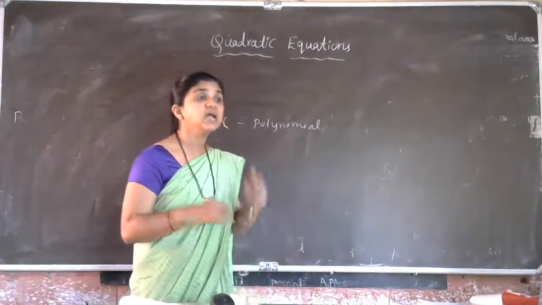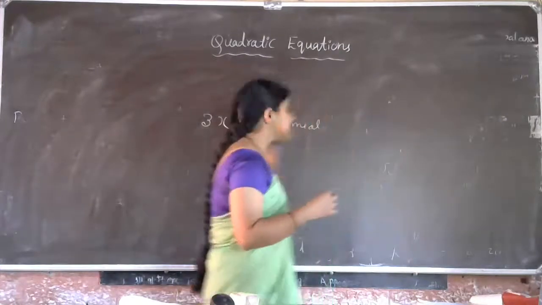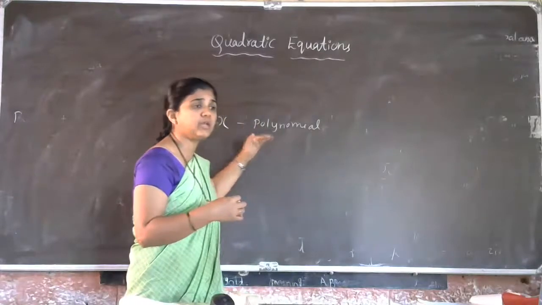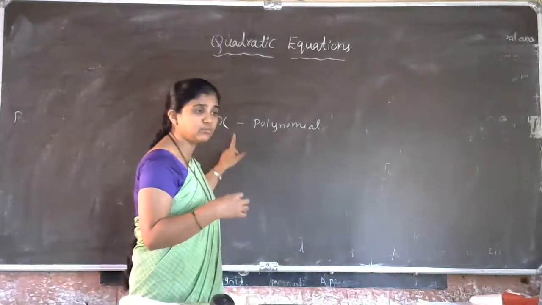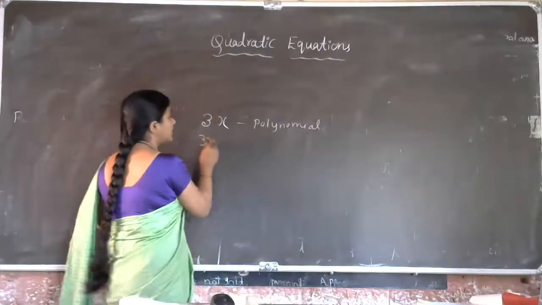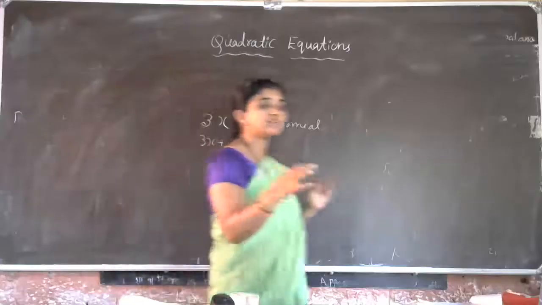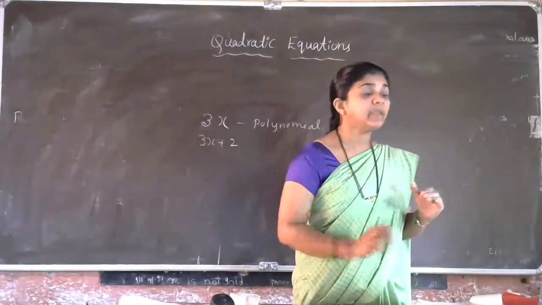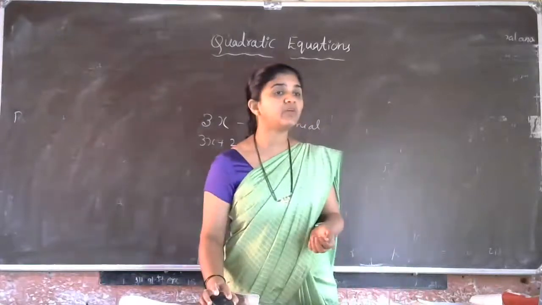It is based on the variable power. This is a monomial, and a monomial is also a type of polynomial. A polynomial with exactly one term is called a monomial. A polynomial with two terms is called a binomial. A polynomial with three terms is called a trinomial. Like that we can continue. But a polynomial is not based on the number of terms.